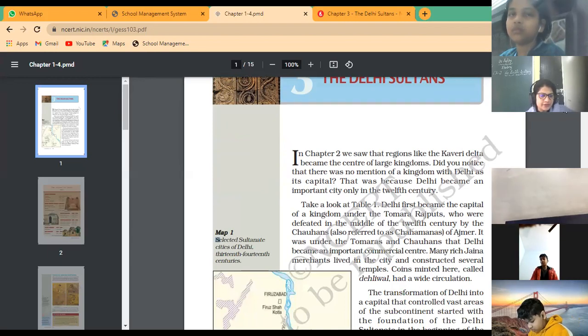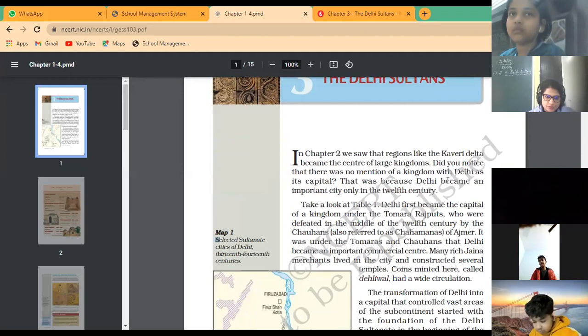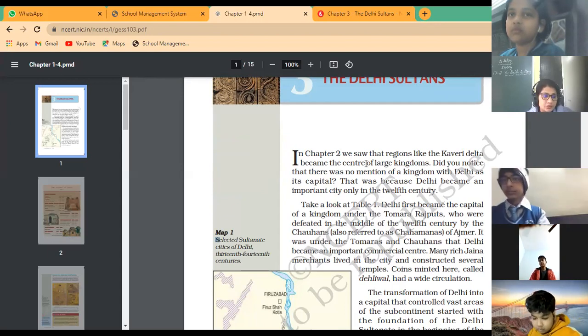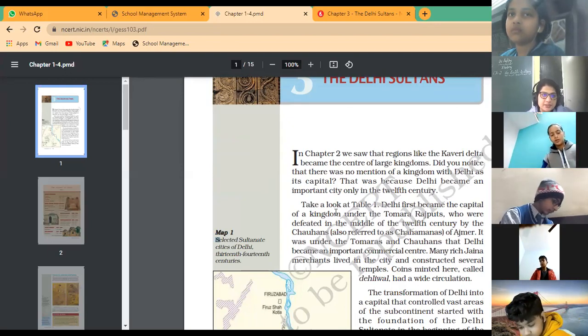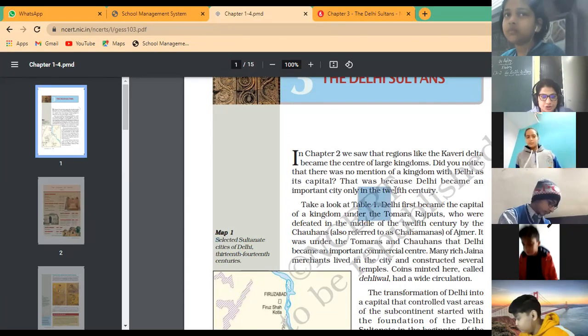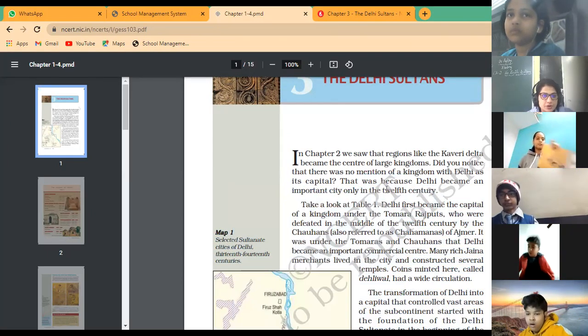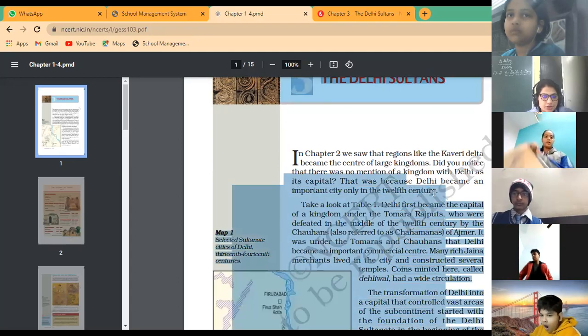What we saw in Chapter 2 is that the Kaveri Delta became the center of a large kingdom, and there was no mention of a kingdom with Delhi as its capital. At that time, Delhi was not the capital of Hindustan. That was because Delhi became an important city only in the 12th century. When did Delhi become an important city? In the 12th century.